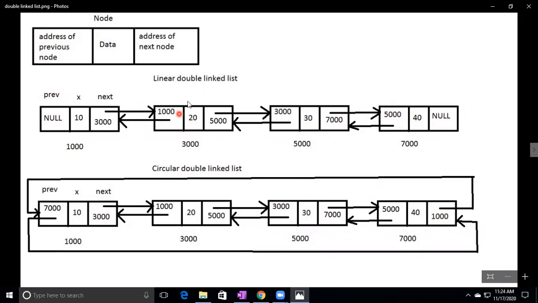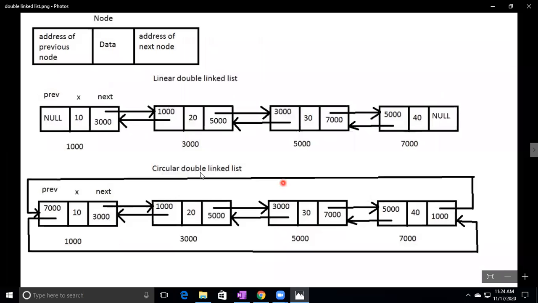So in the linear double linked list, it is a collection of nodes. Every node contains three parts. In this, the last node's next value is null and the first node's previous value is null, because before the first node, no node is there. After the last node, no node is there. So that's why they are holding null values.